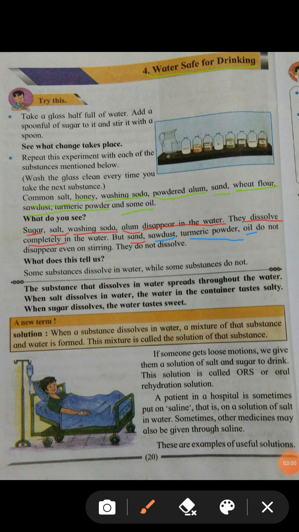The water becomes salty. When sugar dissolves in water, the water tastes sweet. Now a new term. When a substance dissolves in water, a mixture of that substance and water is formed, and this mixture is called the solution of that substance.